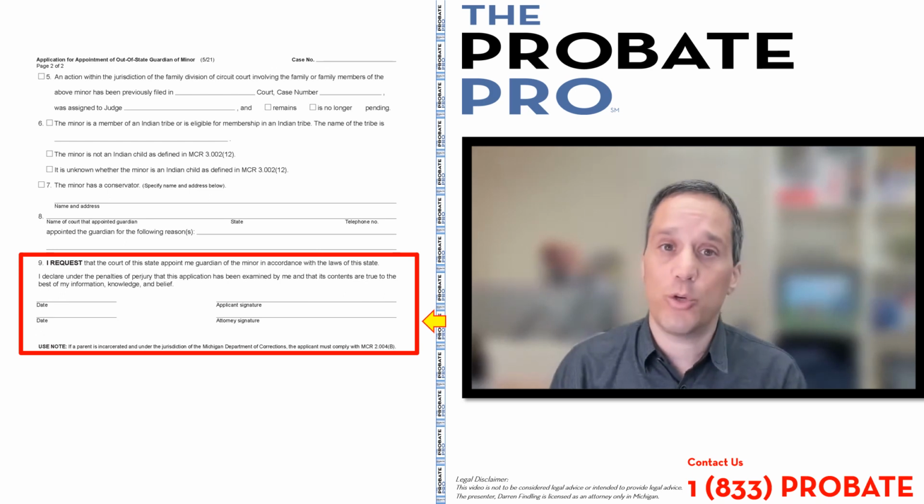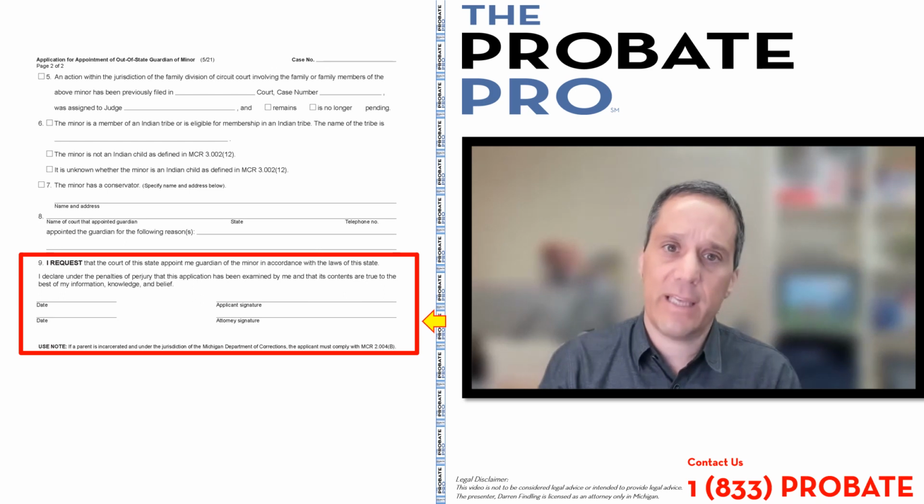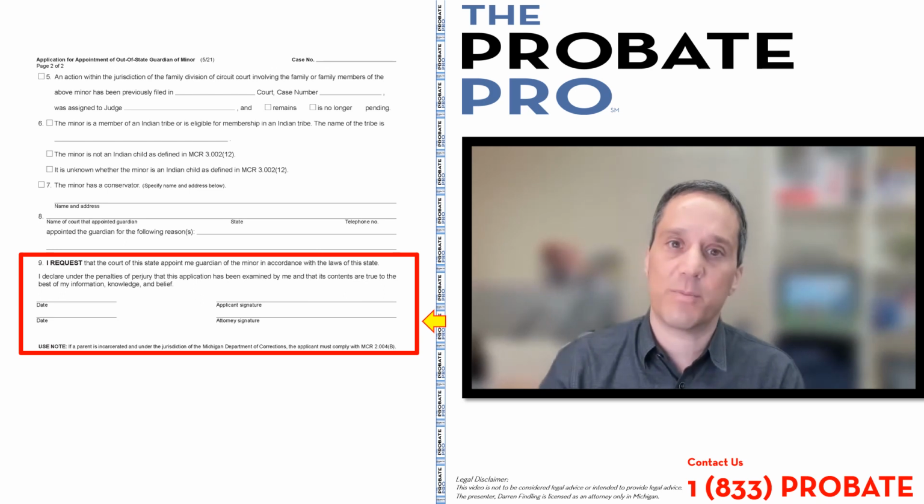Now, you'll see there's a use note. It says if a parent is incarcerated under the jurisdiction of the Michigan Department of Corrections, the applicant must comply with a particular court rule, MCR 2.004B. The reason this note is mentioned here is that often in the guardianship context, one of the parents may be incarcerated. So that's the form for the application for the appointment of an out-of-state guardian within the state of Michigan.